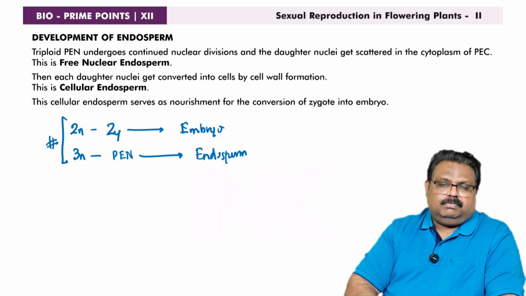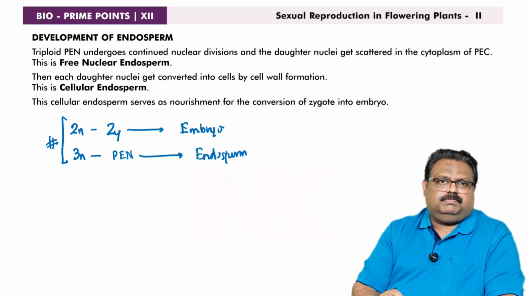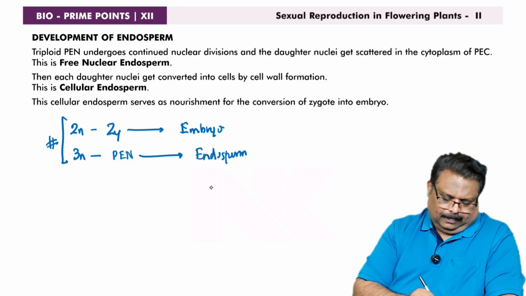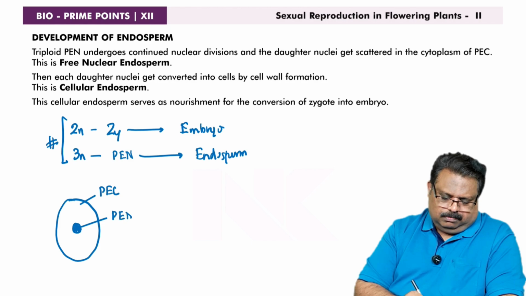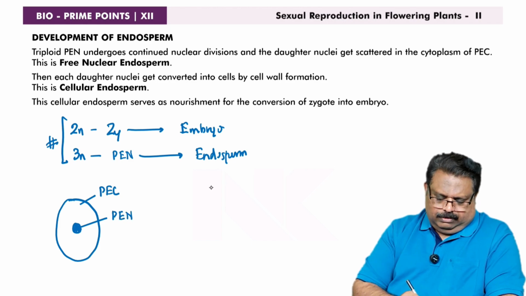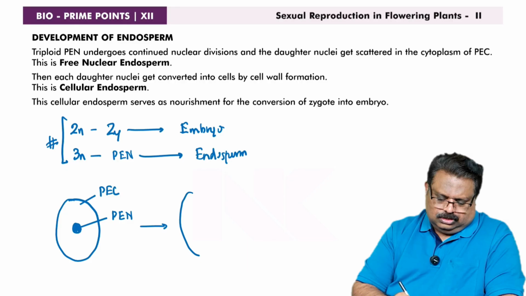Here we are going to study the process of endosperm formation. Endosperm formation occurs from the PEN. This is the triploid cell and this is the triploid nucleus. The triploid cell is called the primary endosperm cell. The triploid nucleus is called the primary endosperm nucleus. At first, the nucleus will divide continuously, producing large numbers of triploid nuclei. This is called free nuclear endosperm.